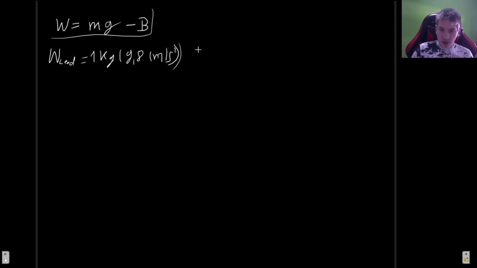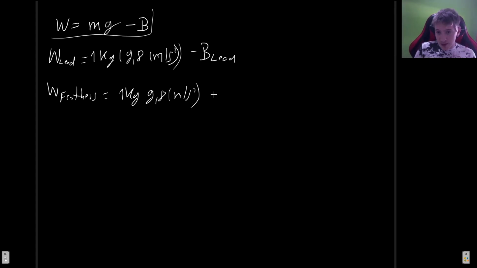So there's this product, and there's the buoyant force of the lead. And now for the feathers, it's also going to be 1 kilogram times the same 9.8 meters per second squared, but this buoyant force is going to be different. So let us calculate each of these buoyant forces.